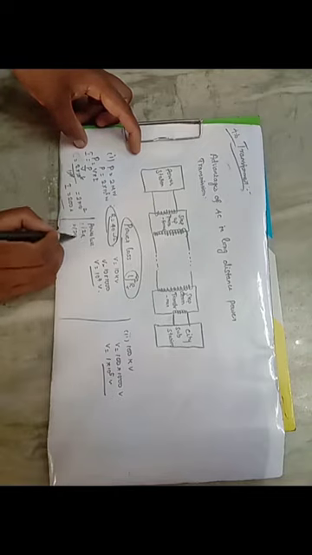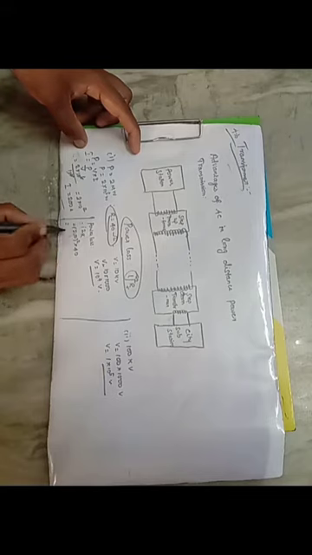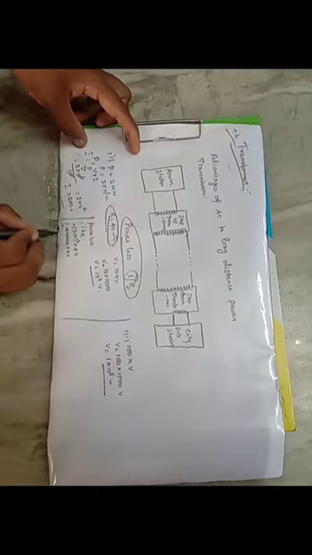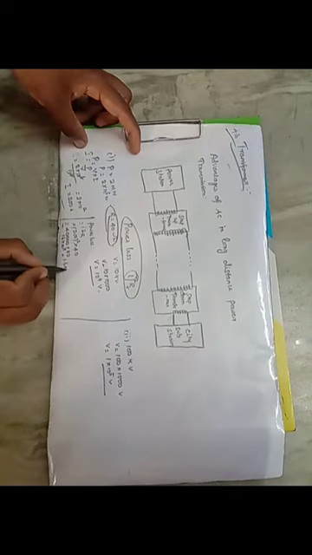That is 200 square into R, the resistance, that is 40. So 200 square is 40000, into 40. So it is equal to 16 into 10 power 5, which can be written as 1.6 into 10 power 6 watts.